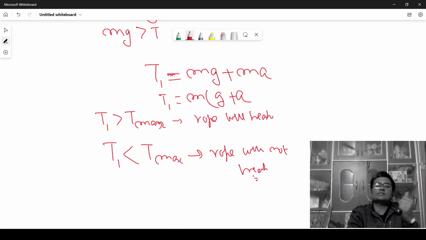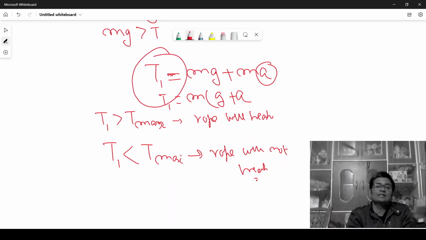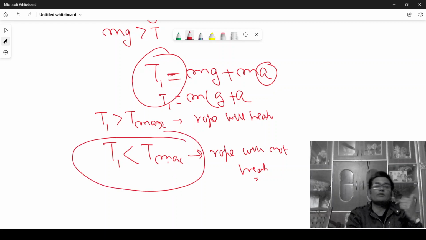So here it is asking what is the minimum acceleration with which you should move upward so that the rope will not break. That means the value of T1 that you calculate should be less than the value of T max, and in that case the rope will not break at all. This was the first case.